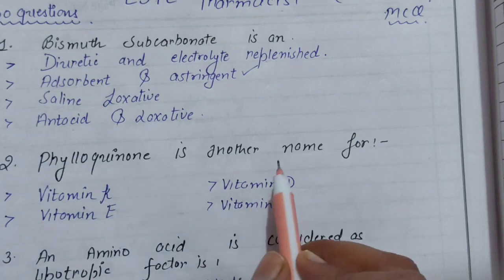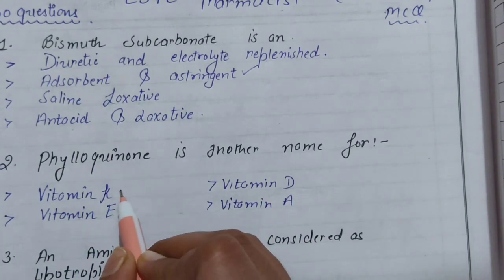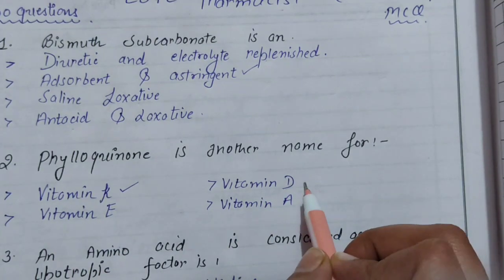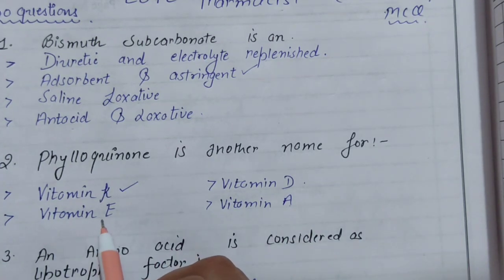Next, phylloquinone is another name for... The right answer is vitamin K. Vitamin D's other name is cholecalciferol, vitamin A is retinol and vitamin E is tocopherol. So the right answer here is vitamin K.